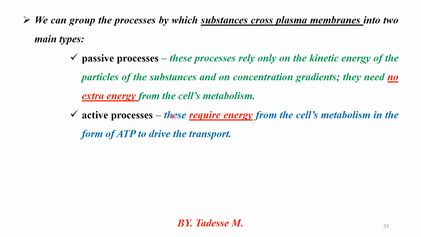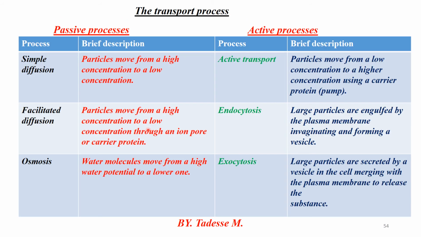Active process requires energy from cell metabolism in the form of ATP to drive transport, because it moves substances from low to high concentration, against the concentration gradient. That's called active process.